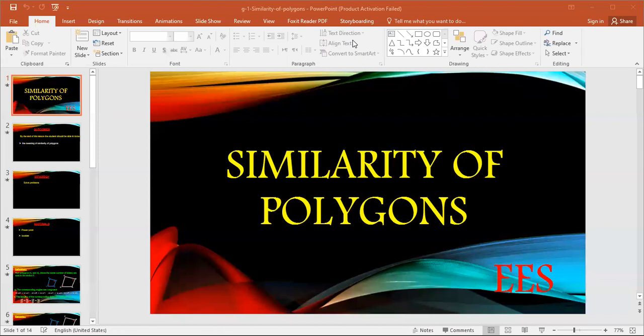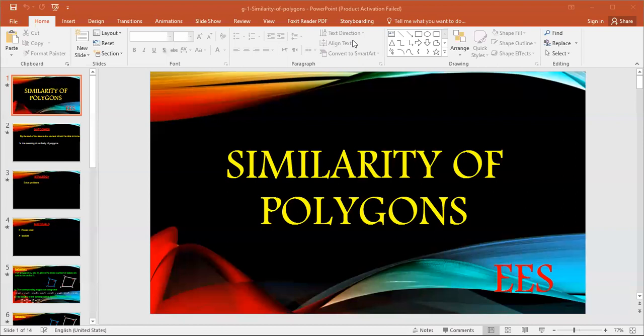Again, the lengths of the corresponding sides are proportional. What is the meaning of proportional? AB over XY equals BC over YZ equals CD over ZL equals DA over LX.